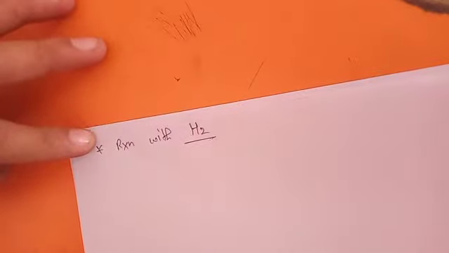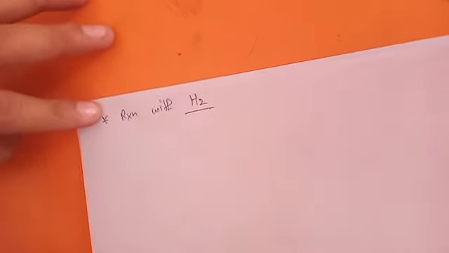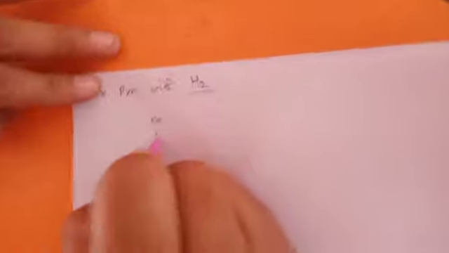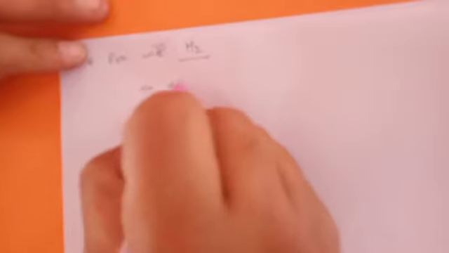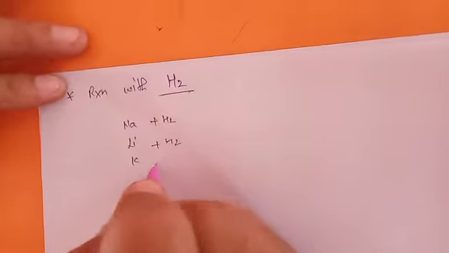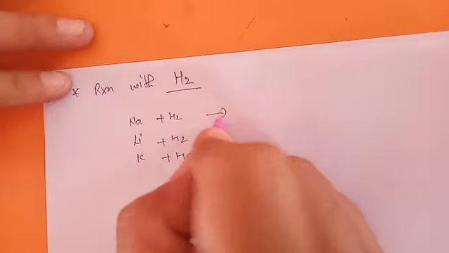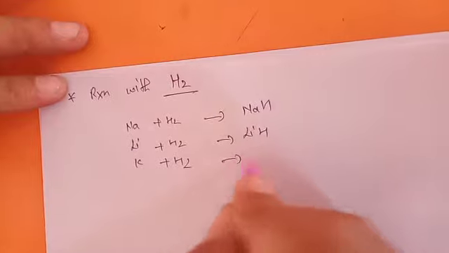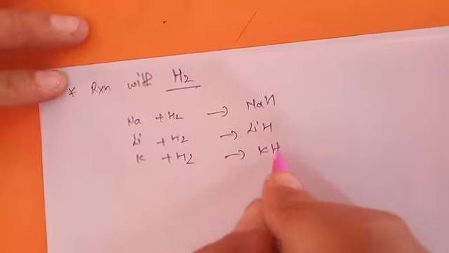Another chemical property is the reaction with hydrogen gas. First of all, not all elements react with hydrogen because hydrogen is almost a non-reactive gas. But some reactive elements like sodium, lithium and potassium react with hydrogen and form the corresponding hydrides: sodium hydride, lithium hydride, potassium hydride.